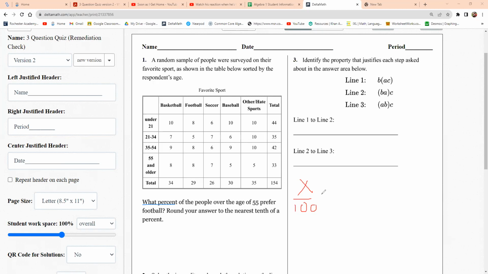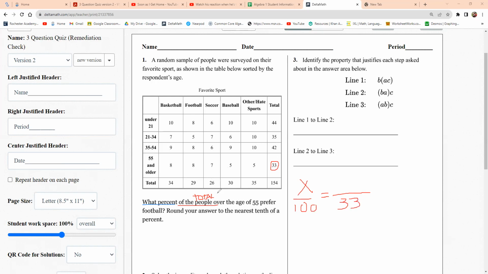Now this is the easy part. Equals. Now it says what percent of the people over the age of 55. Right above the of part, you should put of the total. You always are looking for a total. So it's the total people over the age of 55. You go to the 55 and older and over to the total. The total, the of part, always goes on the bottom. So that's going to be 33.